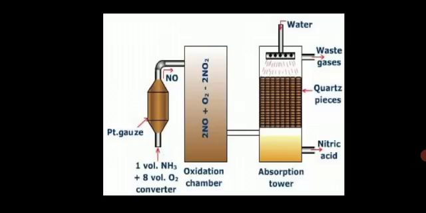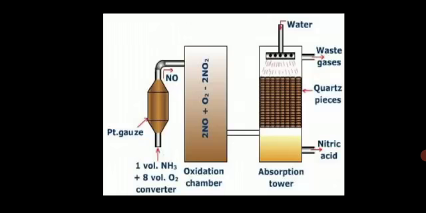Because oxygen or air is being used in all the steps for the preparation of nitric acid in the Ostwald process. Right from the beginning we are taking a huge volume of air, so the ratio of ammonia to air is 1:8 or 1:10 by volume.